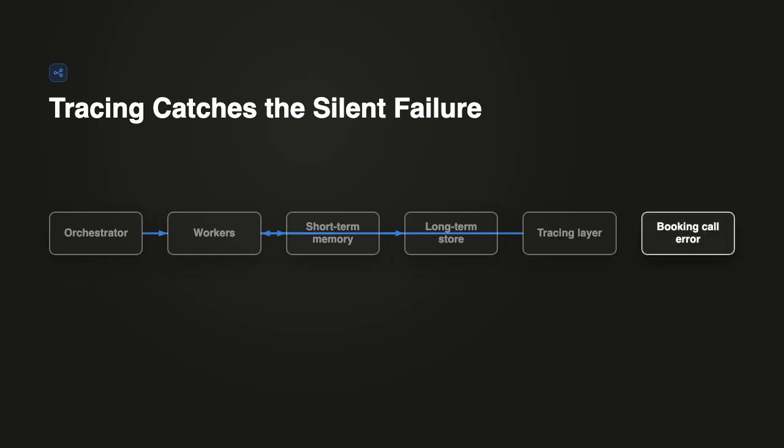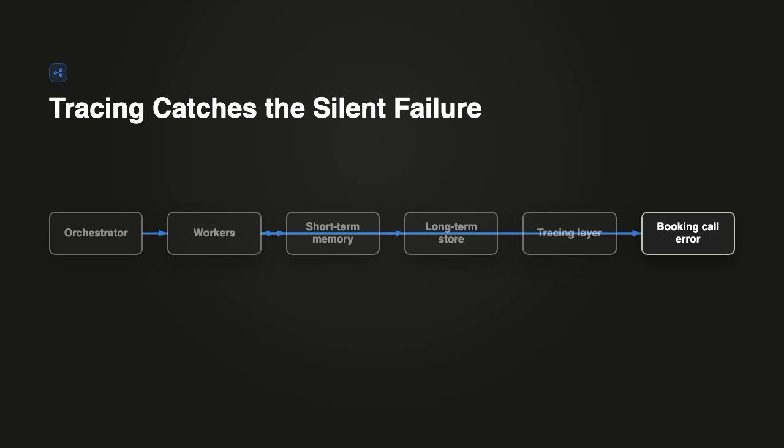The booking API call just errors out, silently. Nobody's watching the pipes. This is the layer nobody brags about, observability. Every tool call an agent makes needs to leave a trace. Did it fire? How long did it take? Did it succeed or fail? Captured as data, not vibes.